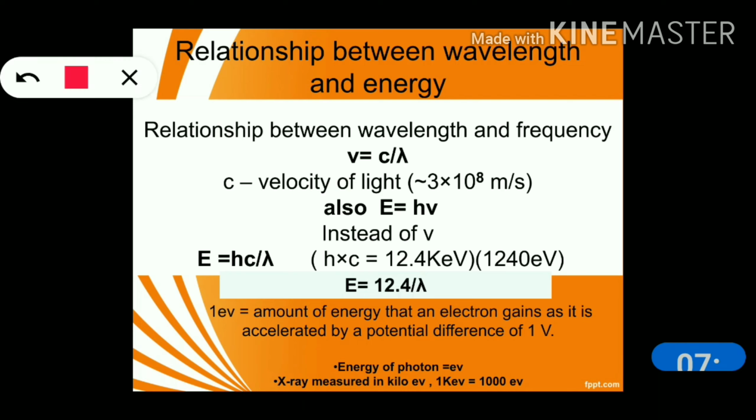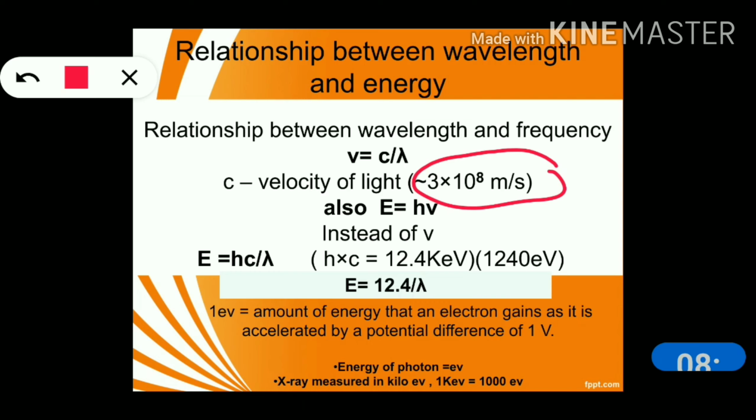What is the relationship between wavelength and energy? The relationship between wavelength and frequency is, first, v is equal to c by lambda. C is the velocity of light. Its value is 3 into 10 raised to the power 8 meters per second. Also, energy E is equal to hv. Instead of v, if we write c, hc by lambda.